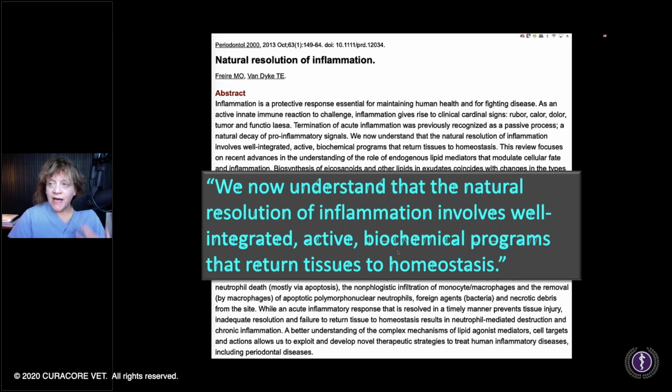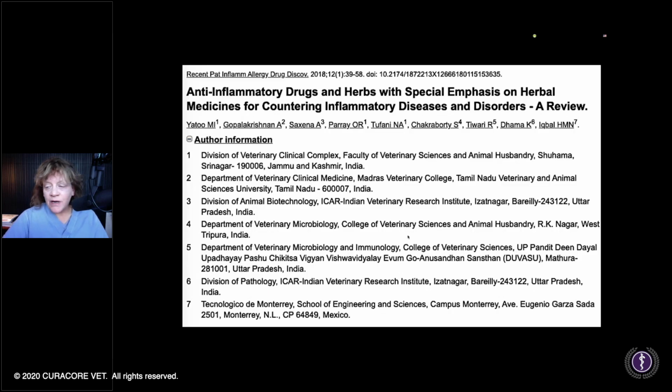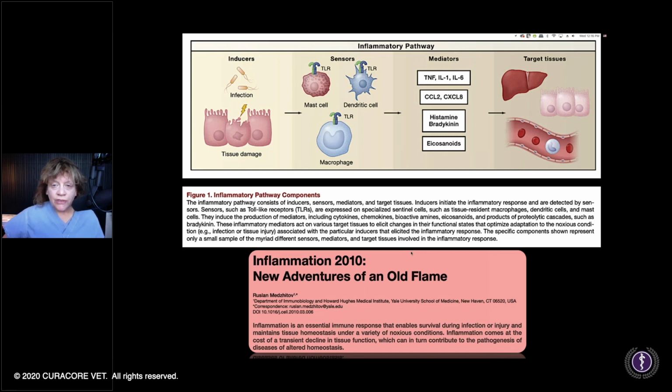So, coming from my osteopathic background, I love just doing this. I love thinking of all the different ways that the body helps protect itself, helps to recover, helps to restore homeostasis. And so getting into the physiology of resolution of inflammation is really a fun thing. And that's part of how the omega-3 fatty acids work as well. So again, for example, here's a paper. I don't know that this was free for download, but anti-inflammatory drugs and herbs with special emphasis on countering inflammatory disease. So there's lots of information out there that you can access.